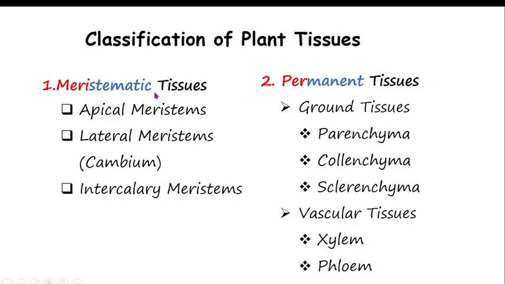Meristematic tissue is able to divide: apical, lateral, intercalary, while the permanent tissue can be either ground tissue or vascular. In the ground tissue they can be parenchyma, collenchyma, sclerenchyma, while in vascular they can be xylem or phloem. So let's start by talking about meristematic tissue, simply apical meristem.